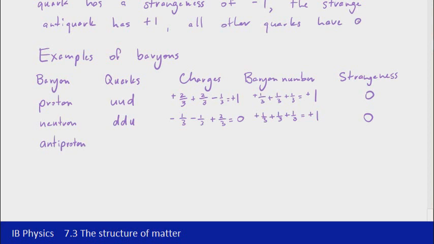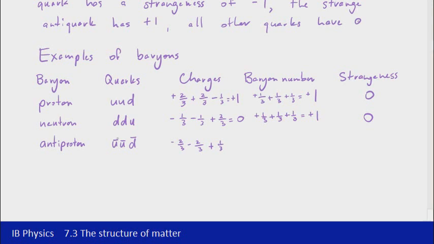The antiproton here is now made up of 2 anti-up quarks, or 2 up antiquarks, and a down antiquark as well. Now the charges here are the opposite to what they were for the quarks, so we'll now have negative 2/3 for each of the anti-up quarks, and plus 1/3 for the anti-down quark. Did I get those terms right?